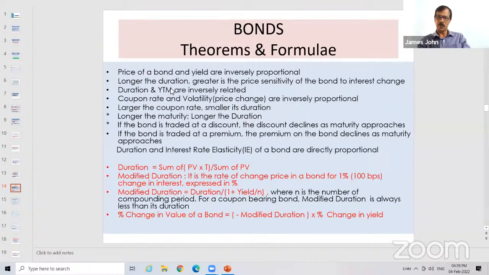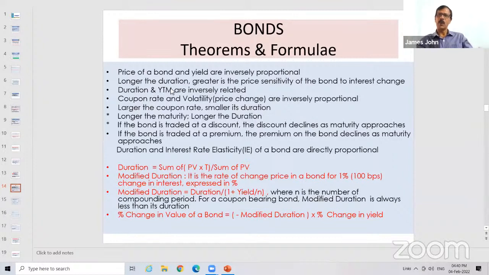These are all the theorems which you should learn by heart. You have to apply this in the question. I may not be able to tell how they will ask. If you know the theorems or if you know the concepts, you can answer the question. Now look at the formulas.